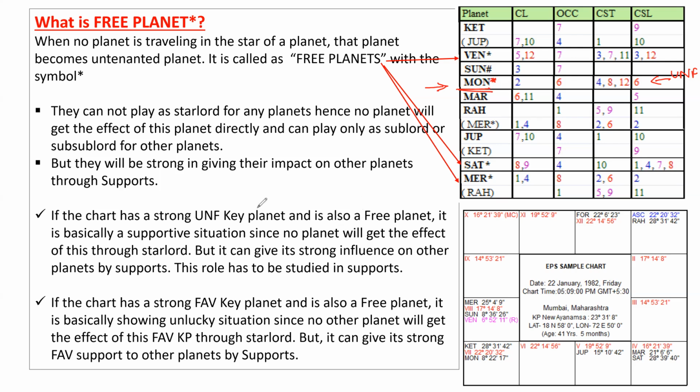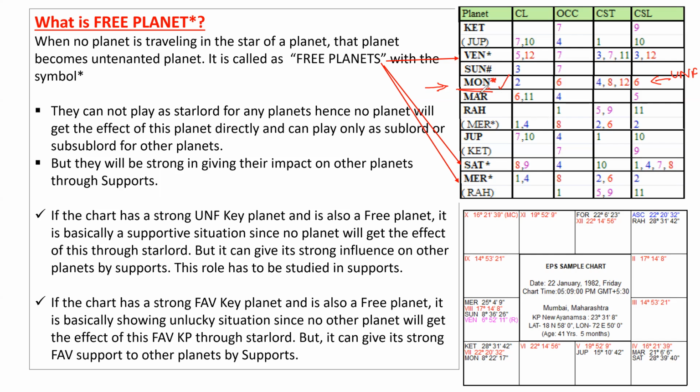That's what I'm saying. If the chart has got a strong unfavorable key planet, for example, Moon is a strong unfavorable key planet and also a free planet, it is basically a supportive situation for the native, because no planet will get the effect of this through the star lord, as we discussed. But it can give its strong influence on other planets by supports.